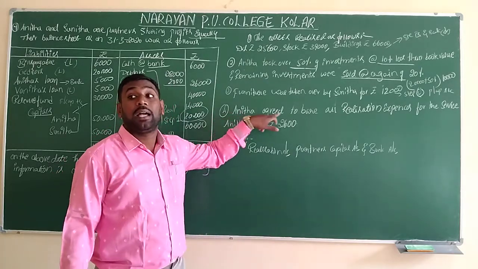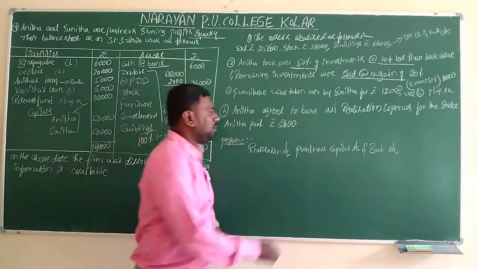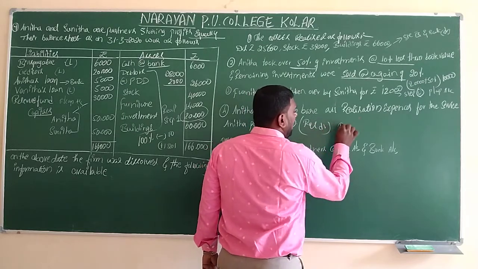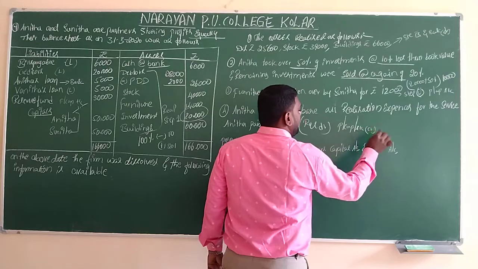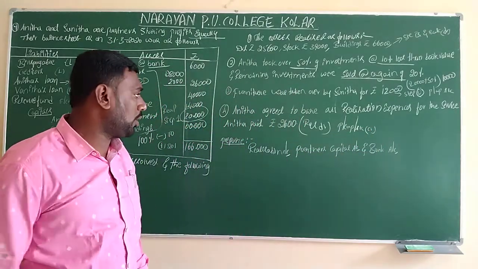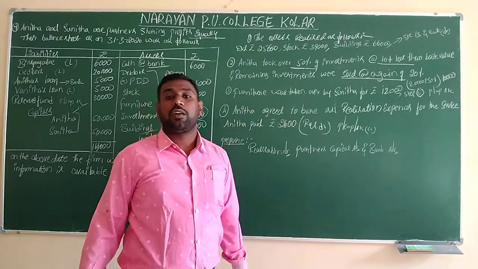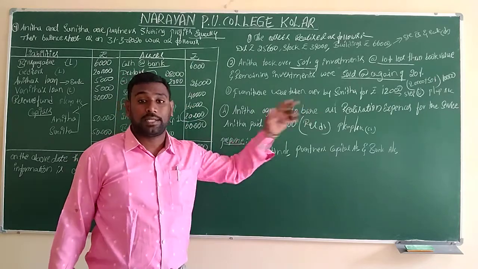So this is the income that your partner has received. So first we have to write the realization account debit side, again the partner's capital account, and we have to write the credit side only. This is the new transaction which will not be reflected in the bank account. Directly the realization account comes as it is in the process of step number 7. Later we have to transfer to the partner's capital account.